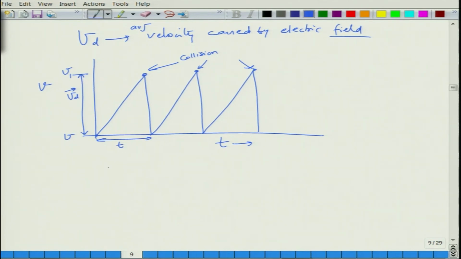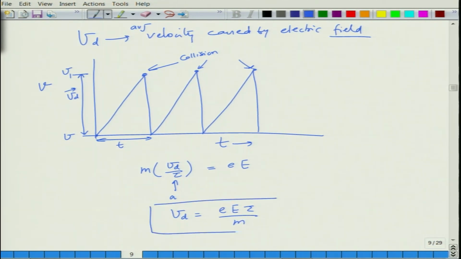So, if the average time is tau and Vd is the drift velocity, then one can write m into Vd divided by tau, which is basically acceleration, is equal to eE. So, we can write this Vd as eE tau divided by m. So, basically the electron acquires a drift velocity Vd, which is equal to small e, that is the electronic charge, capital E, which is the electric field, relaxation time tau divided by m, which is the mass of electrons.